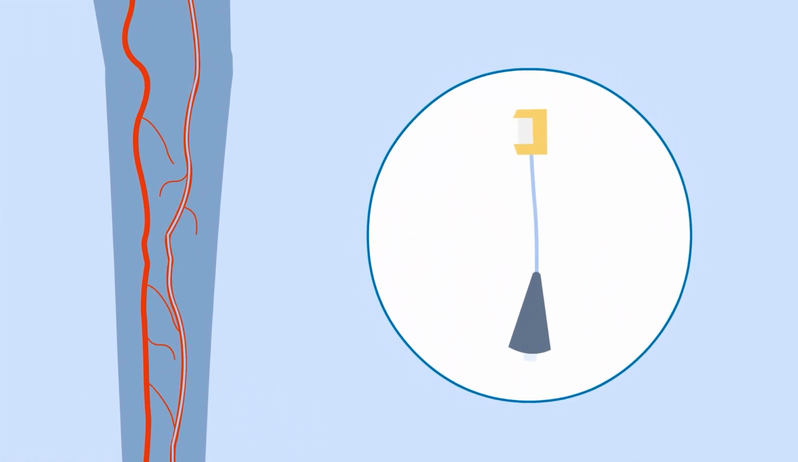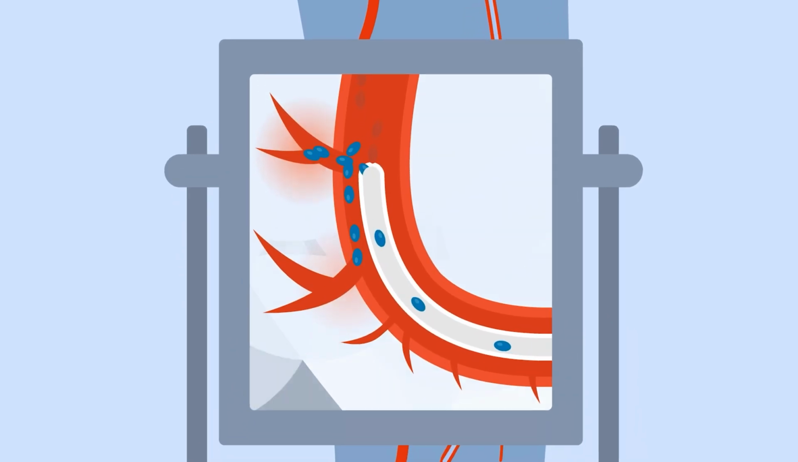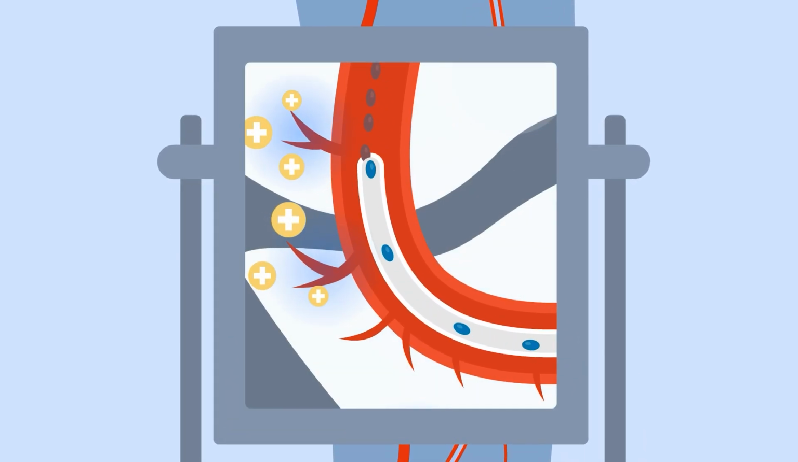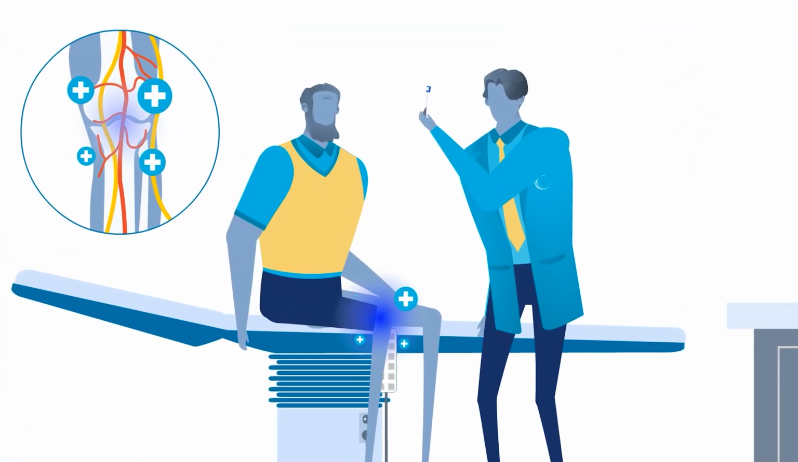A small catheter, like an IV, is inserted in the leg. Then the abnormal arteries are found with X-ray, and tiny beads are injected to remove these bad blood vessels. This reduces the inflammation and abnormal nerves that cause pain.